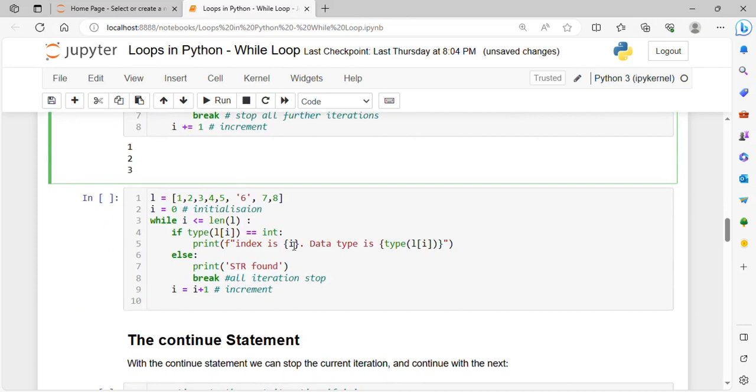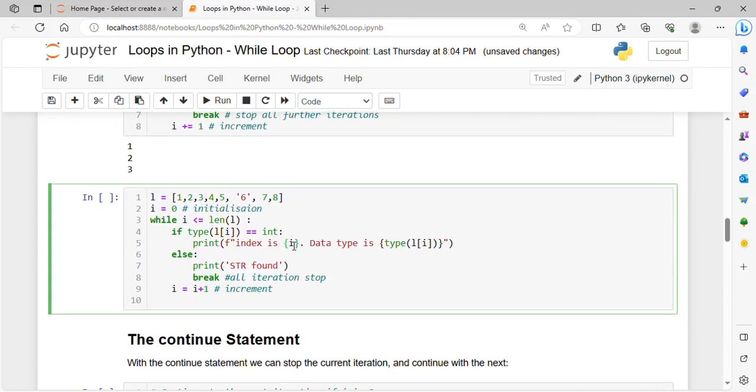Let's see one more example of this. Now I have a list that contains some integers and one string. The integers are 1, 2, 3, 4, 5. This is the string 6, and 7 and 8 are again integers.